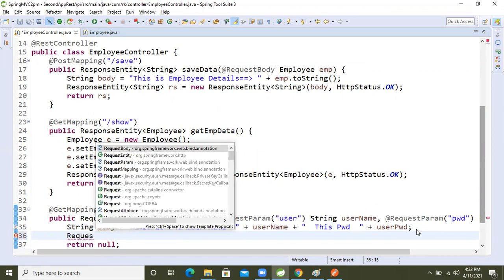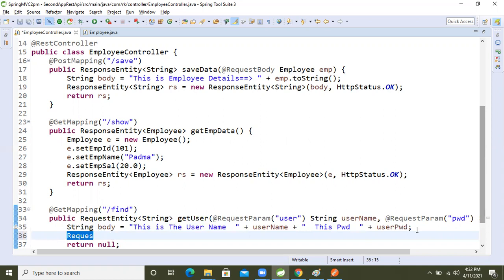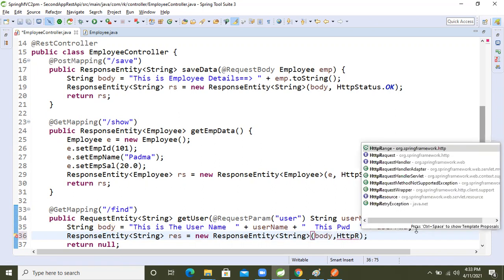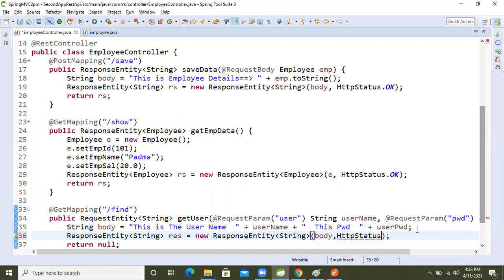Request, sorry, ResponseEntity of String, res equal to a new ResponseEntity. Fine guys, now what we will pass: body, after then HTTP status.